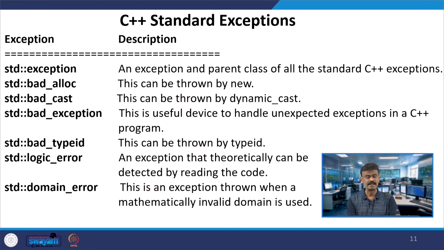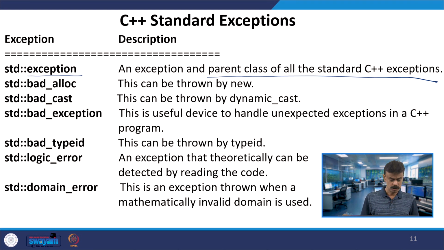So here you go, the C++ standard exceptions. As I already said, std::exception is a parent class of all the standard C++ exceptions. Under this you may have bad_alloc. In the new operator, assume that you are trying to allocate memory, and suppose you are not able to do this, that exception is called bad_alloc.